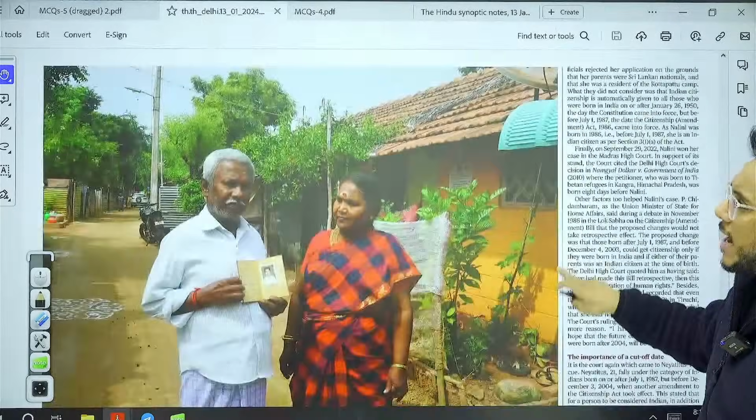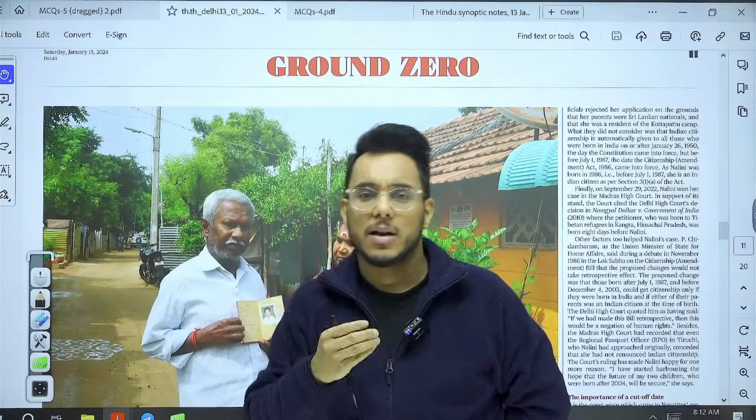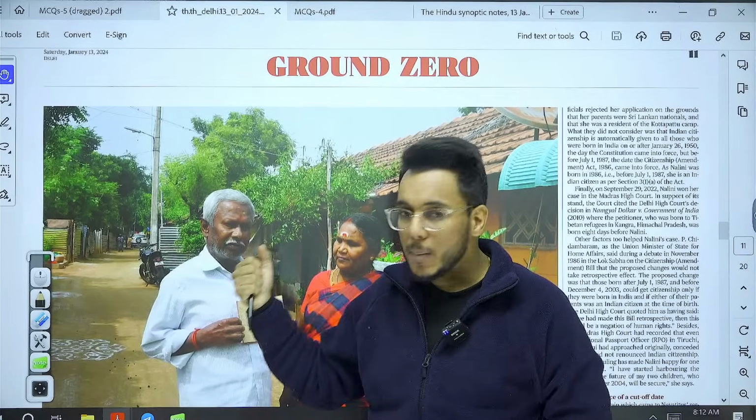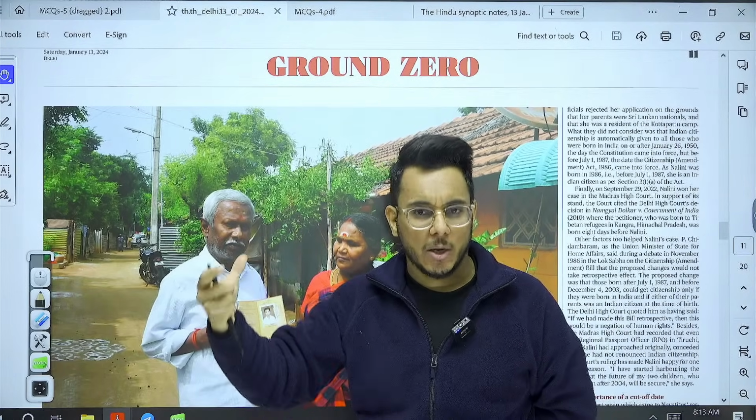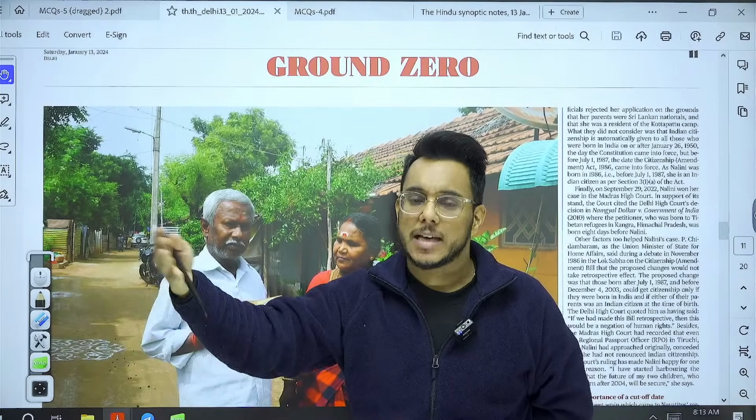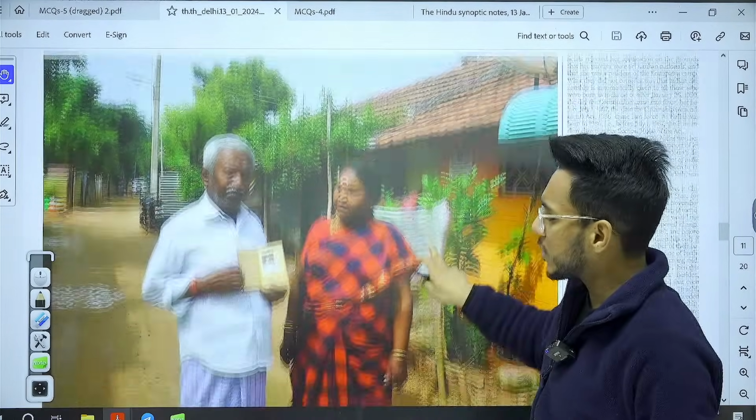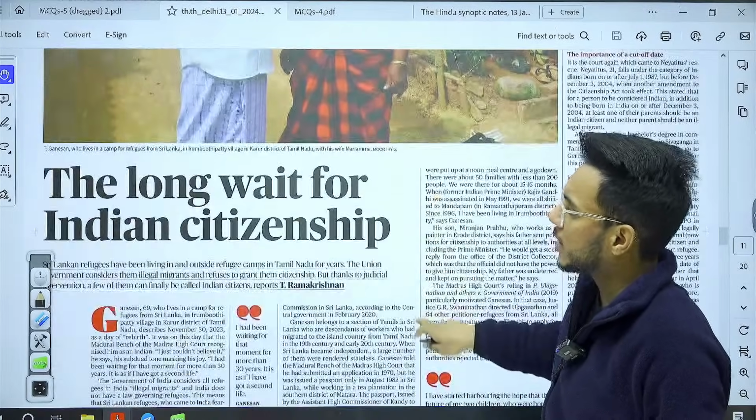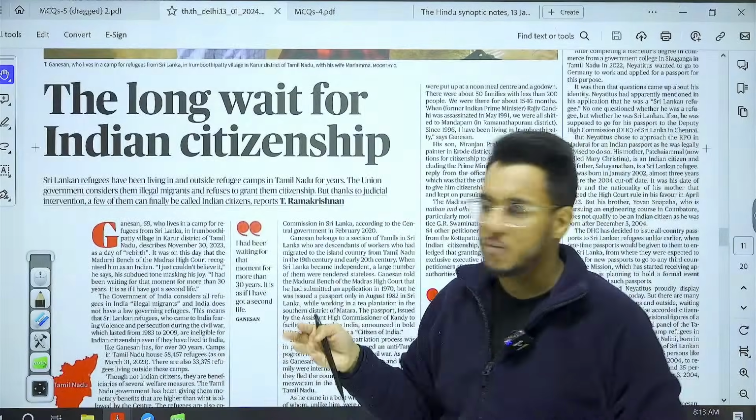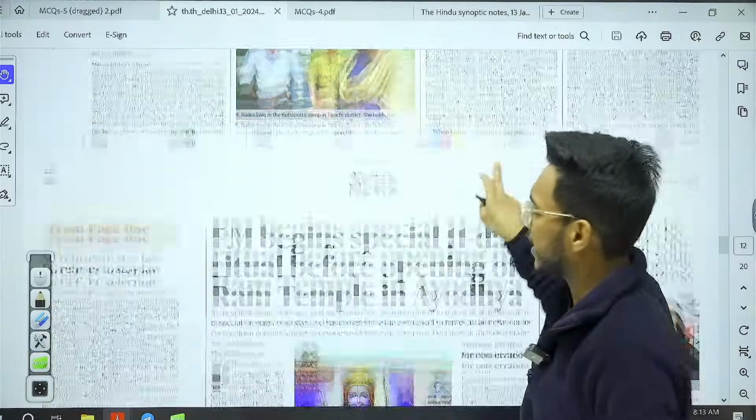Then on the next page we have this Ground Zero report. Now understand this thing, that the Ground Zero report is released on every Saturday. Here basically some particular issue will be picked up, and how people are suffering, their stories, their personal accounts and narratives will be told here. Today's Ground Zero report is focusing on the refugees living in Tamil Nadu who have come from Sri Lanka. Their stories are being told here.